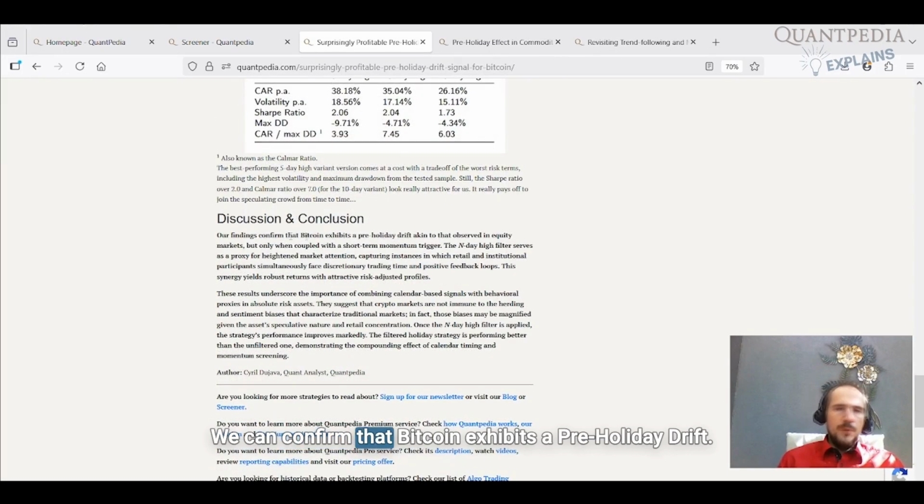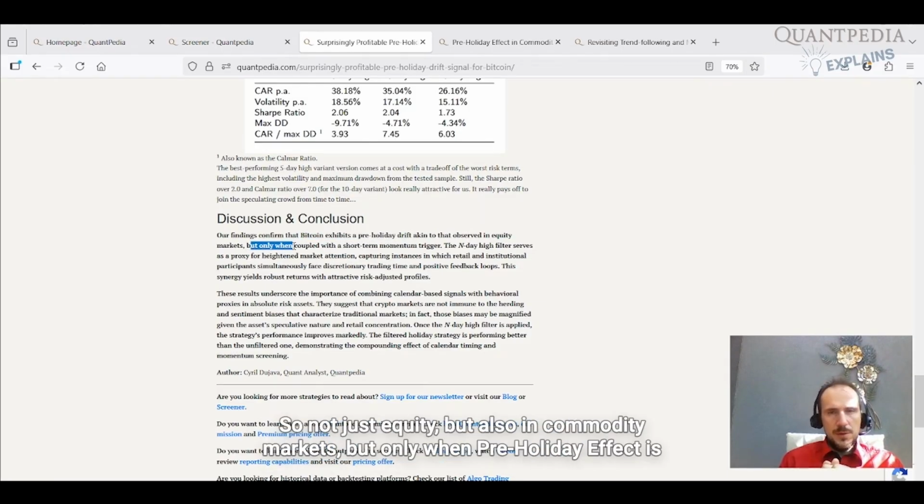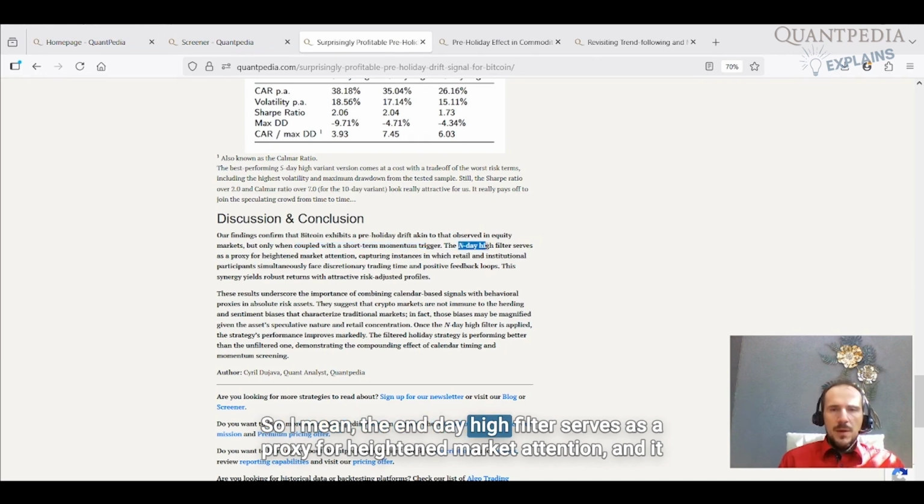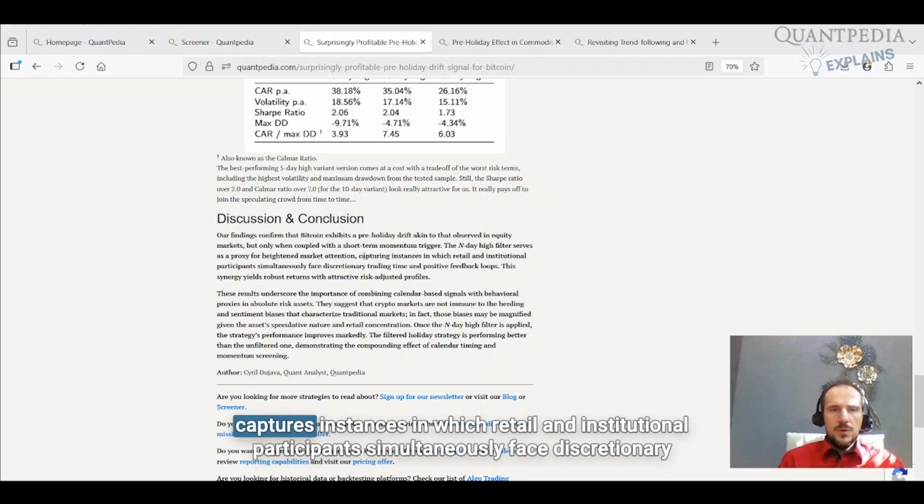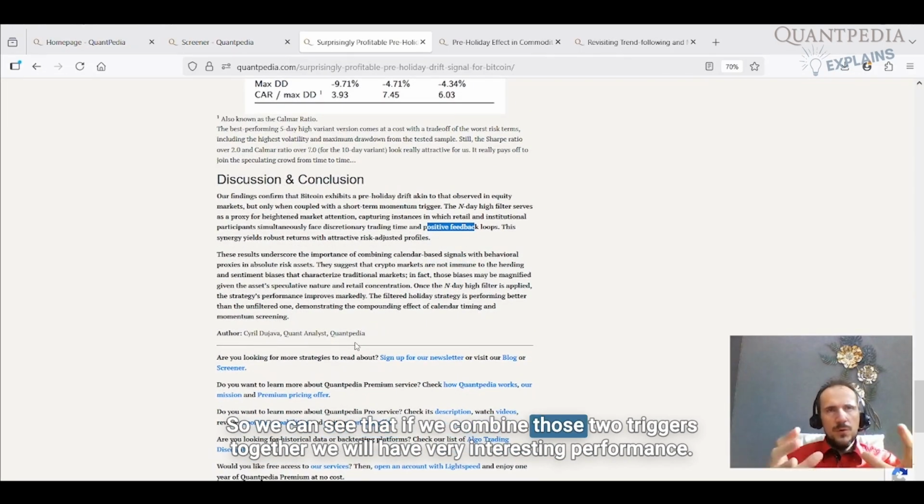We can confirm that Bitcoin exhibits a pre-holiday drift. It's very similar to the drift observed in equity markets, and also very similar to the drift that is happening in commodity markets. So not just equity, but also commodity markets, but only when the pre-holiday effect is coupled with the short-term momentum trigger. So I mean, the N-day high filter serves as a proxy for heightened market attention, and it captures instances in which retail and institutional participants simultaneously face discretionary trading time and positive feedback loops. So we can see that if we combine those two triggers together, we will have a very interesting performance.